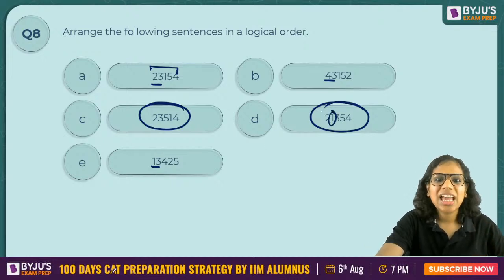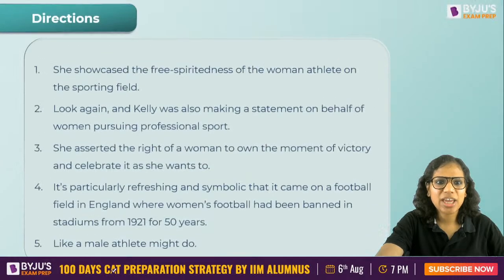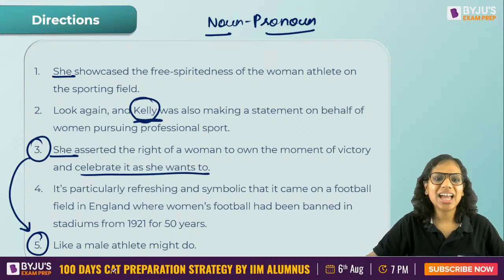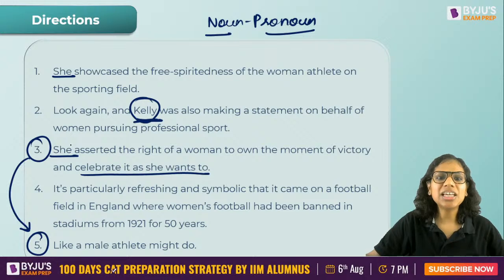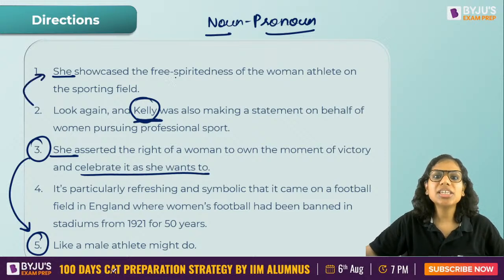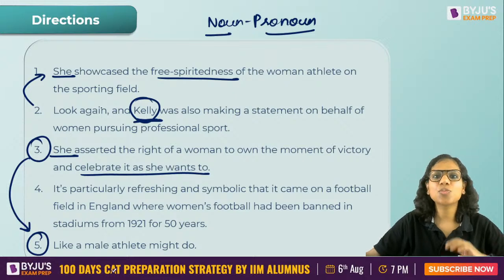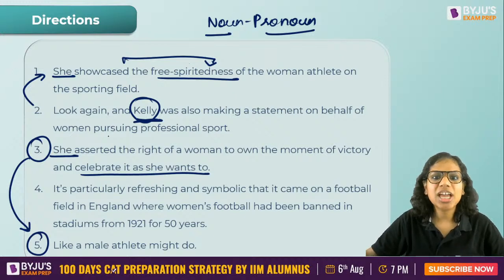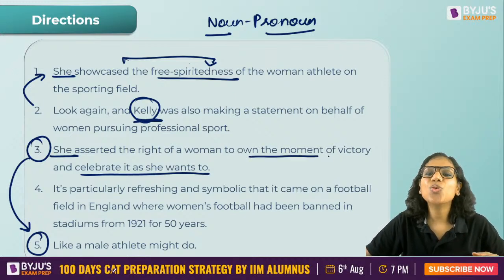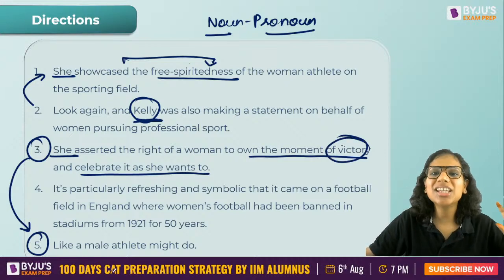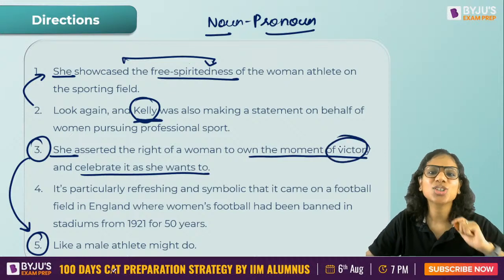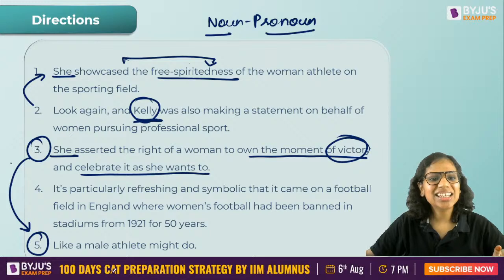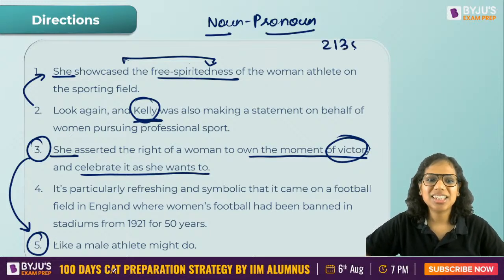So all that remained was where will 1 come? If you look carefully, in 2, I mentioned Kelly, her name. In 1 and 3, I give the pronoun she. And basically, I talk about what she did. She showcased the free-spiritedness of the woman athlete on the sporting field. How did she showcase that? She actually asserted the right of a woman to own the moment of victory. Perhaps she won and she celebrated like anything. That's how she showed the free-spiritedness of a woman. So 2, 1, 3, 5.